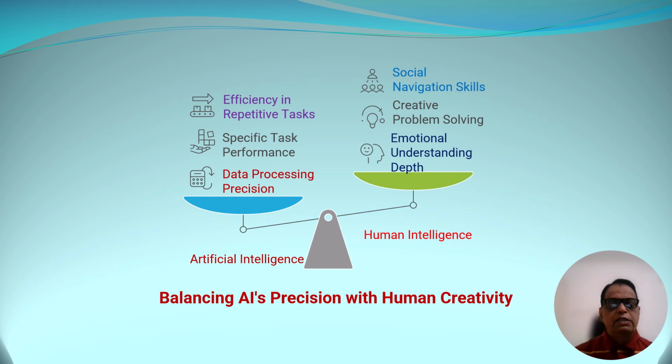So finally, we can say that as far as AI is concerned, we have efficiency in repetitive tasks. We have specific task performance better than humans. We have data processing precision with AI. As far as humans are concerned, humans have social navigation skills. They can do problem solving. Emotional understanding is much better with humans. So one can easily find that there are certain advantages with AI, there are certain advantages with humans. But humans can always make use of AI.